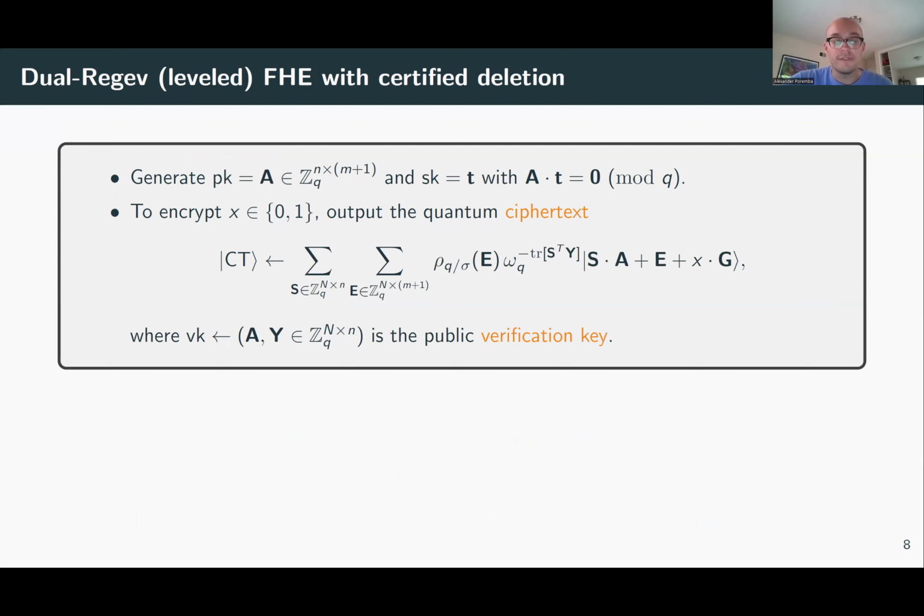And it's of a very similar form, except rather than vectors, we now operate over matrices. And we have this matrix G, which is sort of a gadget matrix that is required for homomorphic operations. Okay, but deletion and verification is very similar. It's exactly as before.